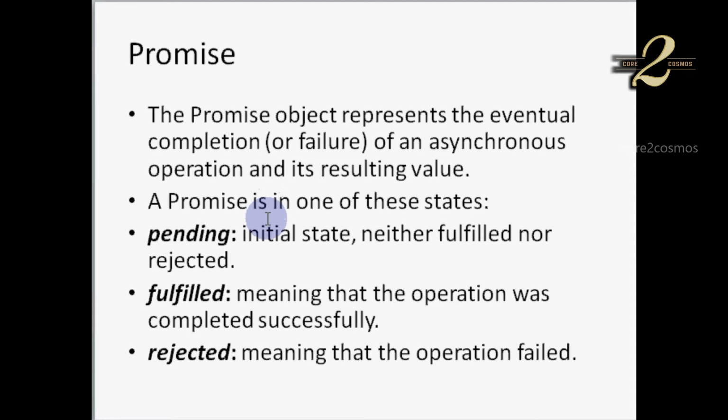Once a promise is created for a functionality, it will be in an initial state. It will not be fulfilled nor rejected. Once the functionality related to the promise gets completed successfully without any exception, it reaches the fulfilled state. And for some reason, if a promise functionality fails to do the intended job, it reaches the rejected state, which means the promise operation has failed.